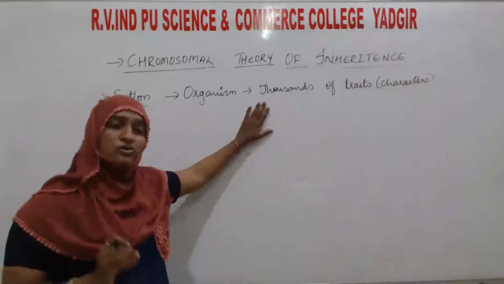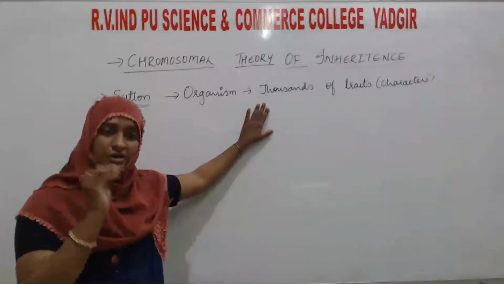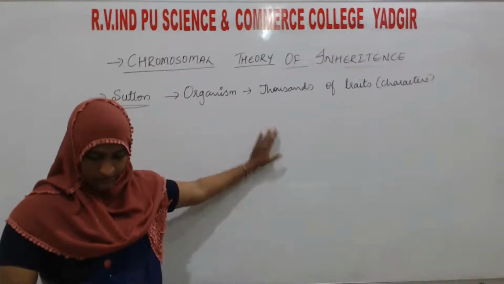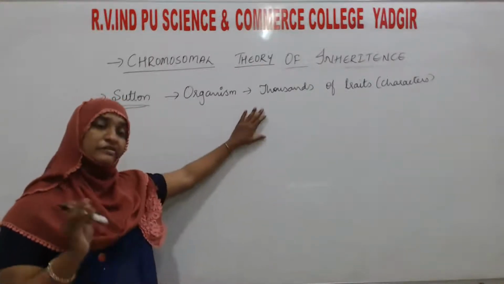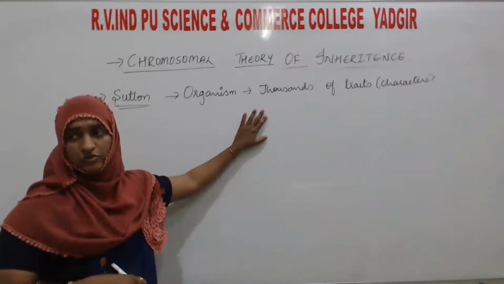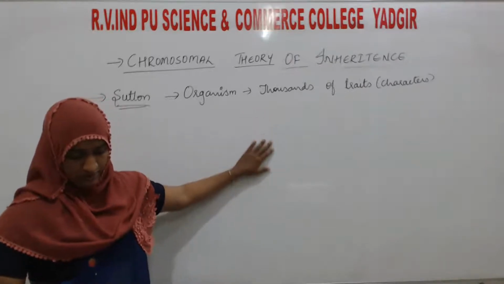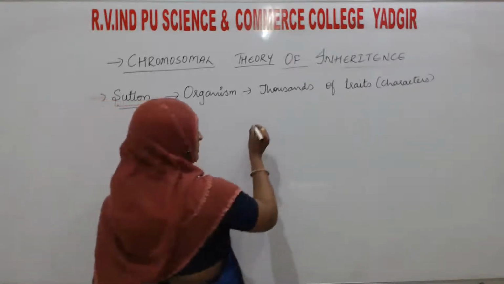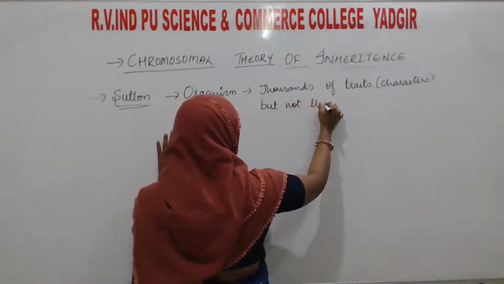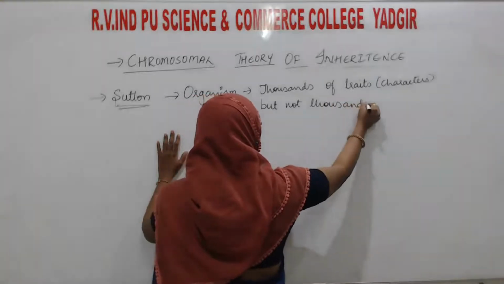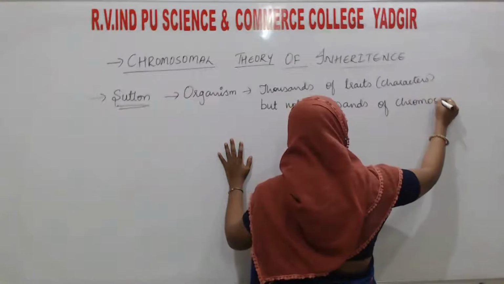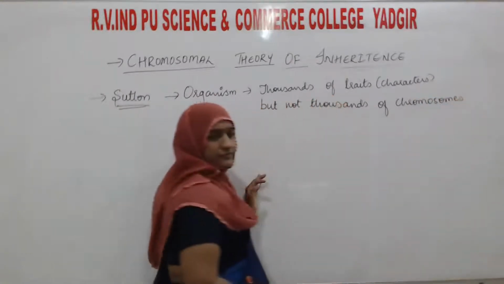For those thousands of characters, is there one specific chromosome for each character? There will be thousands of traits, but not thousands of chromosomes.